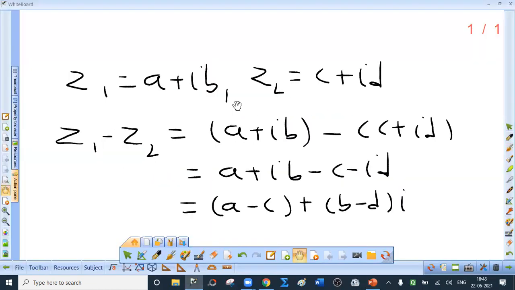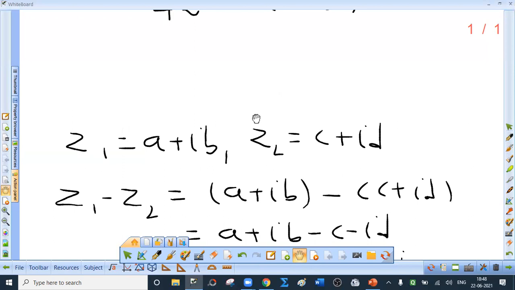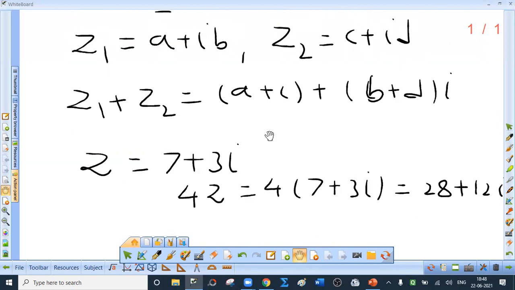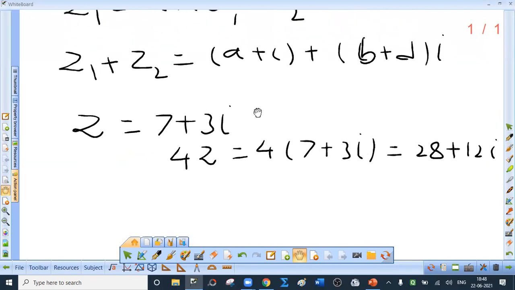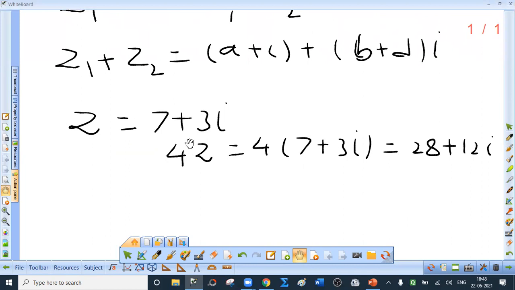One student is saying, can you explain scalar multiplication? Yes, I will. See, logic is very simple. Suppose z is a complex number and we have to multiply it by any real number. This is a particular example. z is 7 plus 3i and I want to multiply it by a scalar. Scalar means constant.